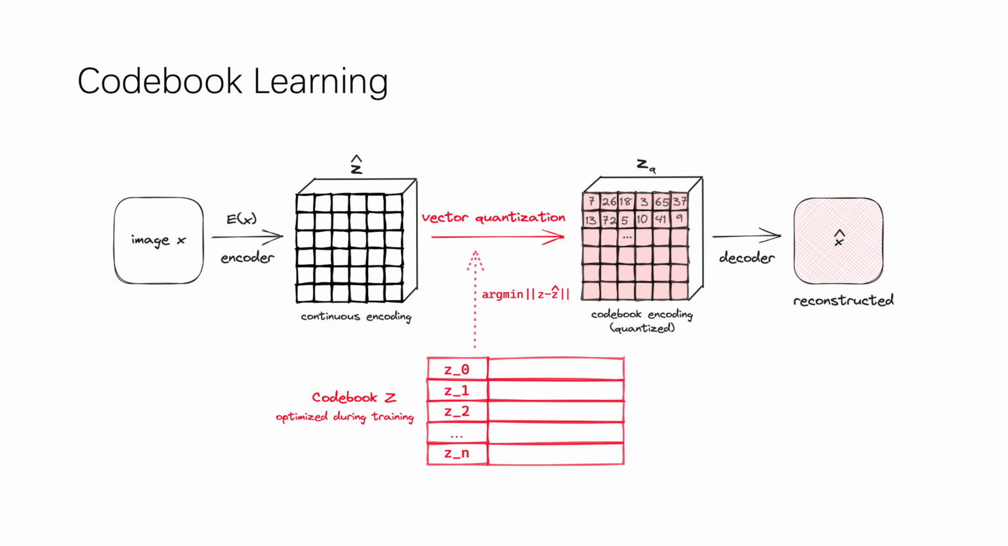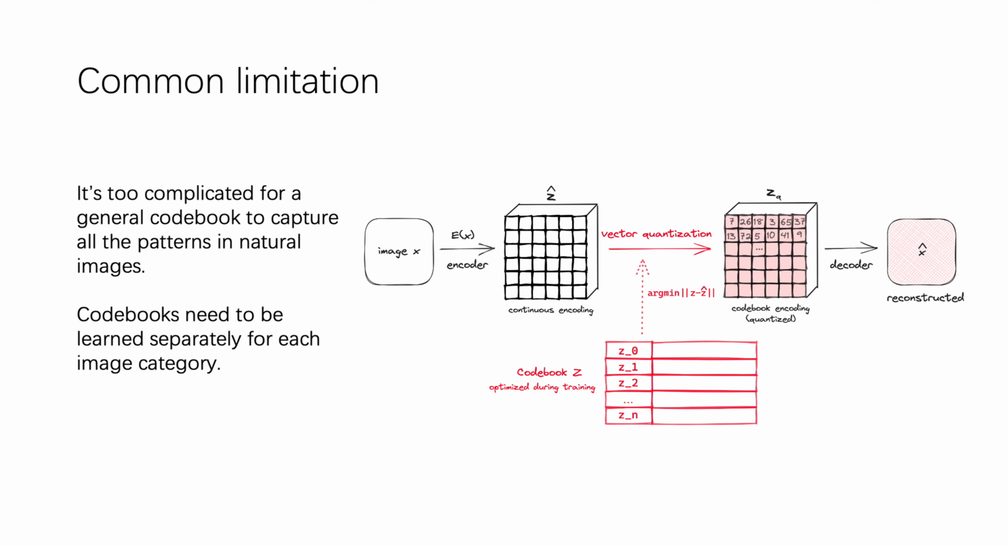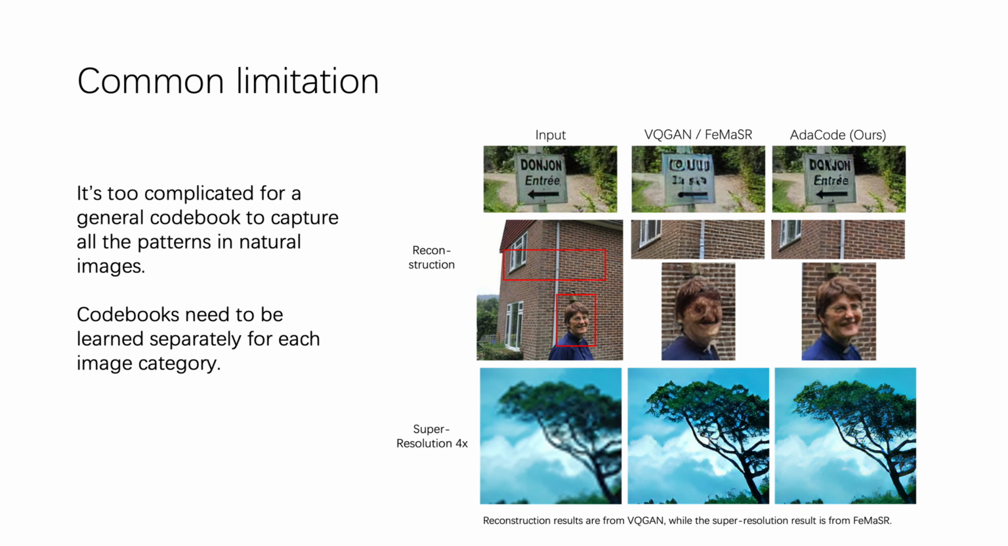an exclusive discrete representation. However, due to the complex visual patterns, it's hard for a single codebook to capture all the patterns in natural images. The codebooks need to be learned separately for each category, for example, portraits and architectures. Previous works like VQGAN and FeMaSR try to learn a general codebook for natural image reconstruction and restoration. However, noticeable artifacts are often observed for some specific image content.